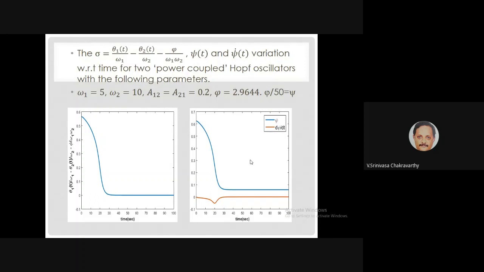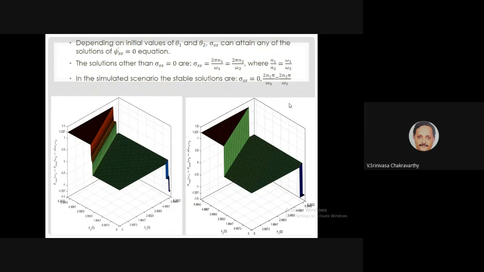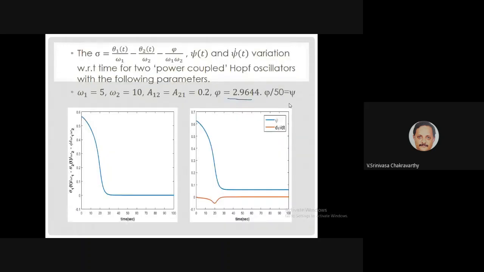And you can see this in the numerical example. Phi is chosen to be some random value, and if you run this with the power coupling equations, the psi will go to exactly 5 by 50, because omega 1 is 5 and omega 2 is 10. So it will go to a stable normalized phase difference. Let us stop there, and if you have any questions I can take them, because I think I've covered